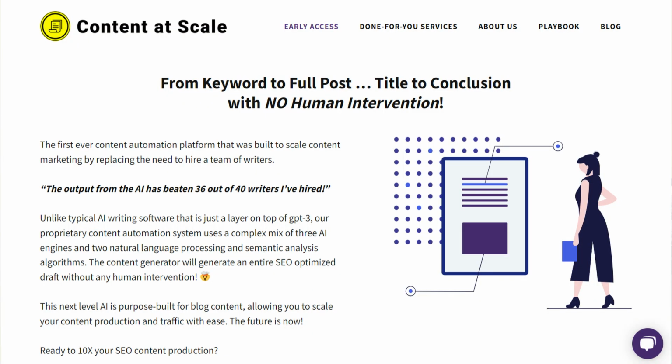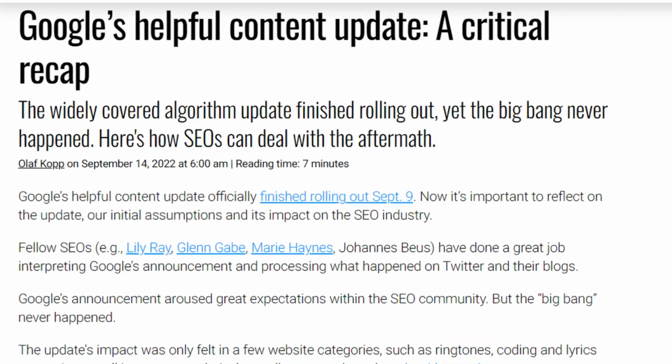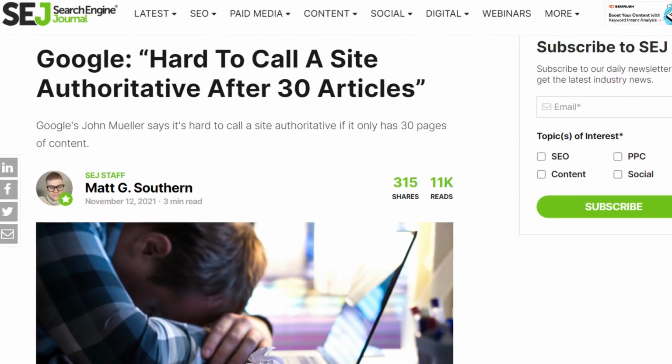Now, the tool that we're going to be talking about is called Content at Scale. And just as the name suggests, they're really focusing on blogs that want to be able to scale their content. They want to be able to publish more frequently. Even Google has come out with their helpful content update, showing that they really want in-depth, helpful content for the visitors. But they've also come out and shared that they like authoritative websites. And they've shown that even when you don't have a lot of blog posts, it's hard to see your website as authoritative. And that's really where Content at Scale comes in.